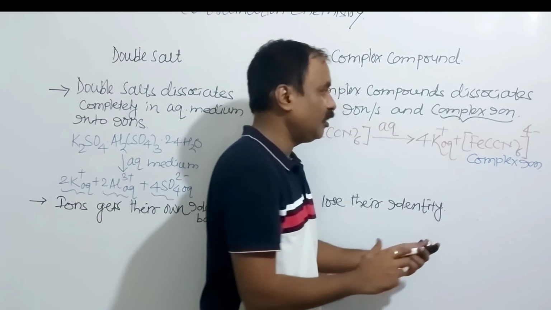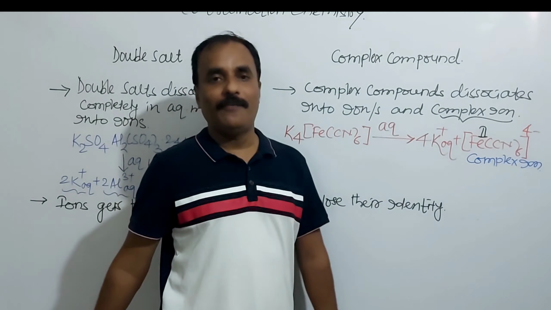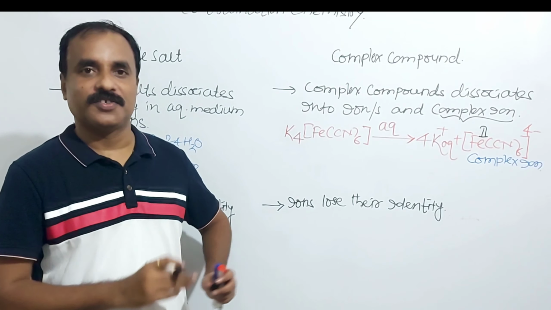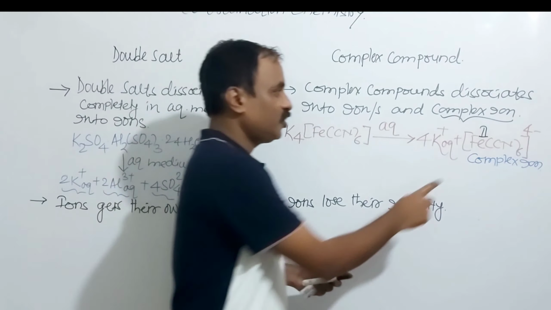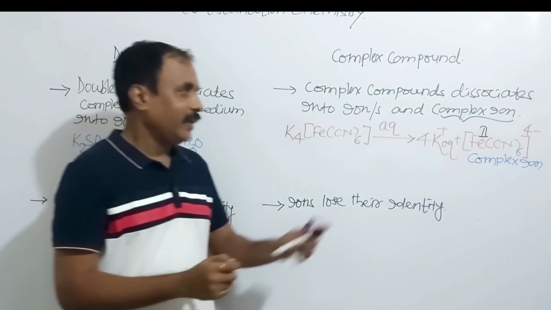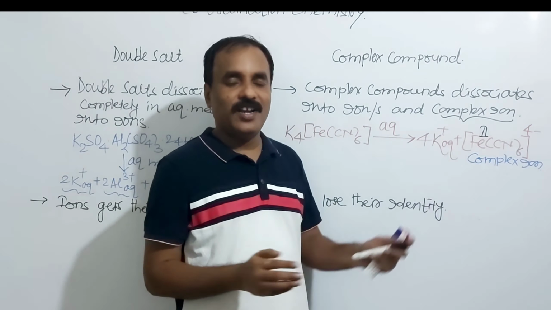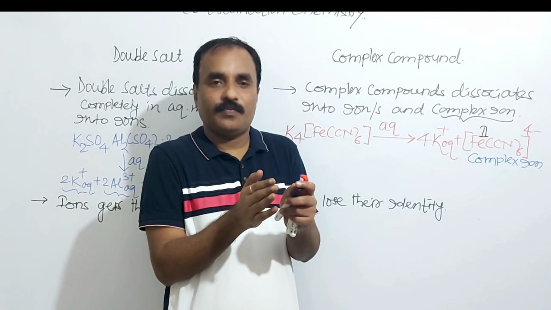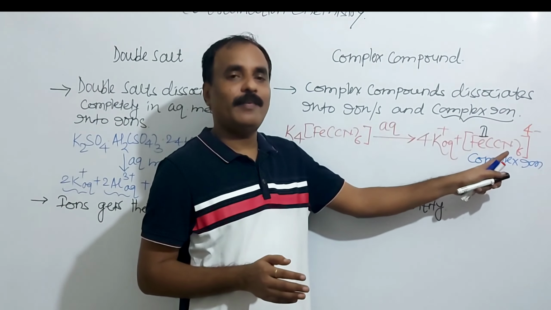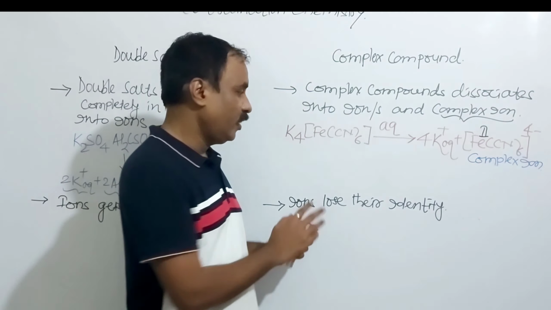Actually, what is the oxidation number of iron here? It is plus 2. I will show how to calculate the oxidation number after this. The oxidation number of CN is minus 1. But here, after addition in aqueous medium also, these ions are present in combined state, and the Fe 2 plus and CN minus ions lose their identity. Here identity is lost.